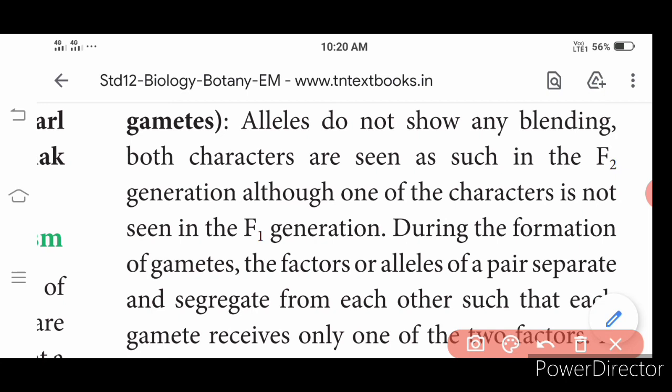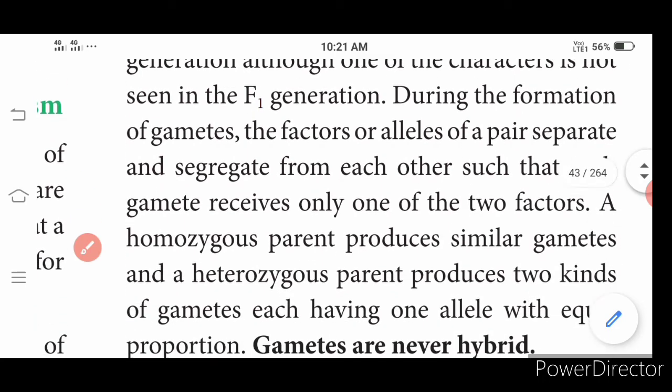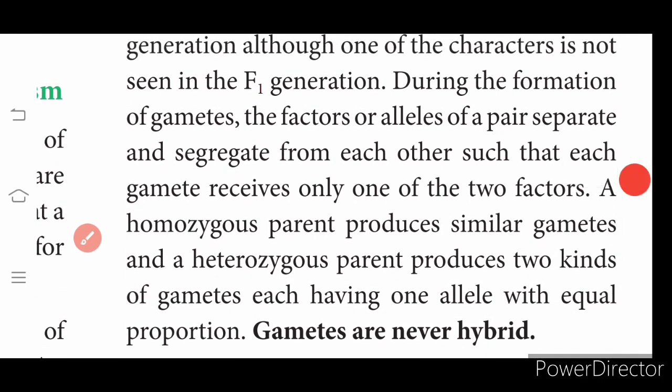During the formation of gametes, the factors or alleles of a pair separate and segregate from each other such that each gamete receives only one of the two factors.